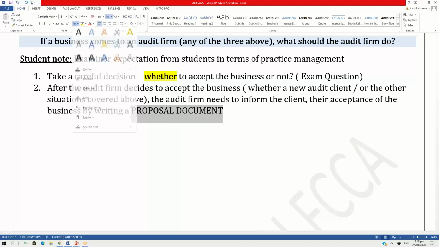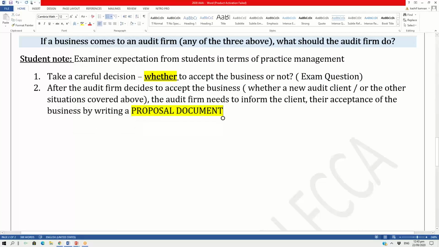This is examinable in the AAA paper. By writing a proposal document, this is an exam question. The student should know the proposal document from an examination point of view.